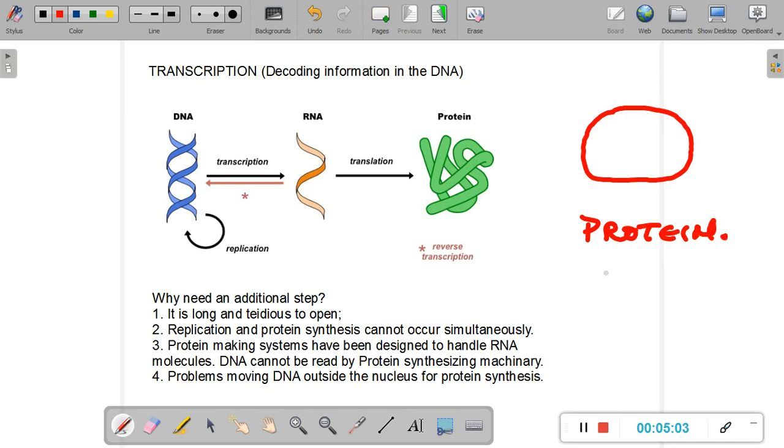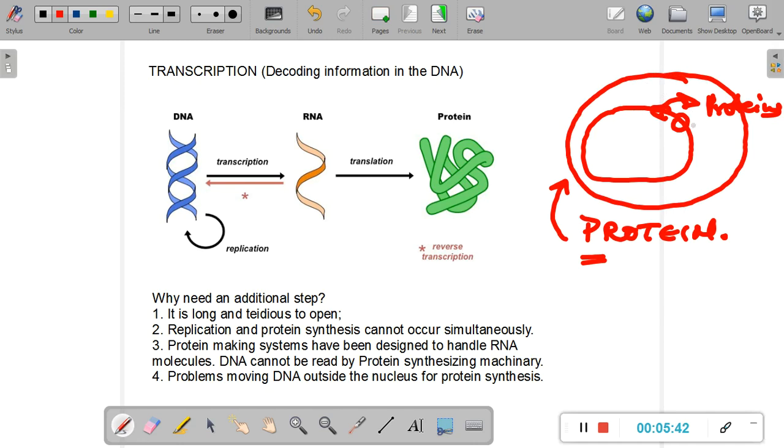Now, you've only read a handful of enzymes that are involved in the replication of DNA, or only a couple of proteins, but there are a large variety of proteins required. Now, while the replication of DNA is going on, if the DNA itself starts to make proteins, the DNA polymerase enzyme and the other components will encounter these sites which are now being used to synthesize protein. So there will be an interruption, basically a collision of the DNA polymerase enzyme with the site which is producing the protein. So again, it is not a very good idea to make proteins while replicating.